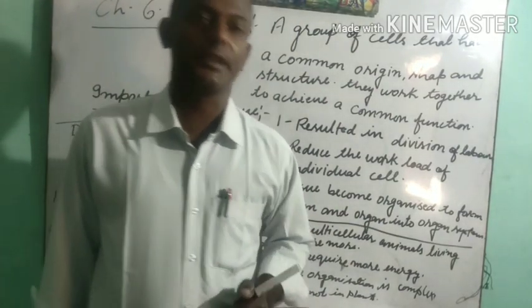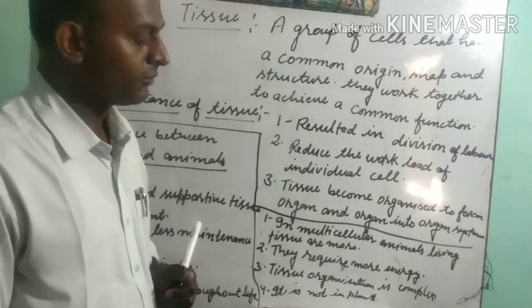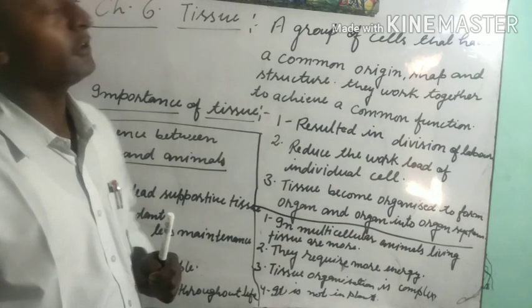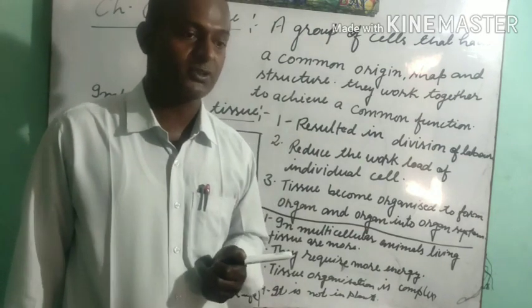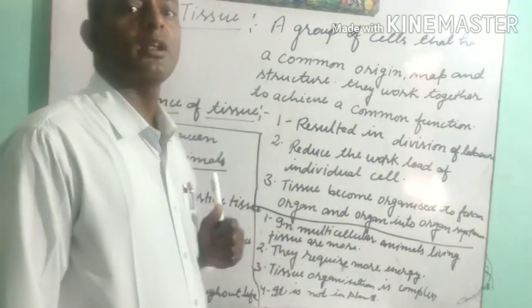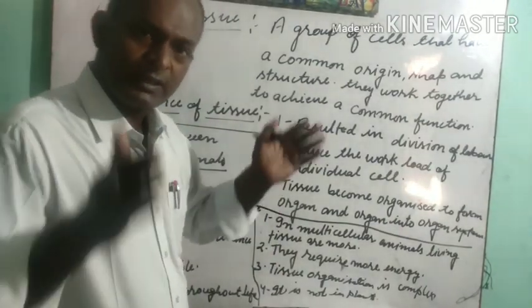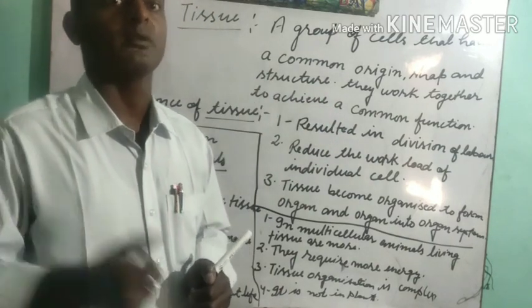Now we have to study about unicellular and multicellular organisms. Students, we have discussed that in unicellular organisms there is a single cell like amoeba, paramecium, euglena and so on. But in multicellular organisms, the cells are organized together to perform a common function.